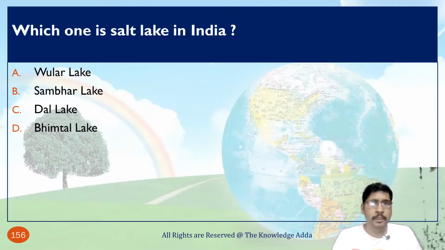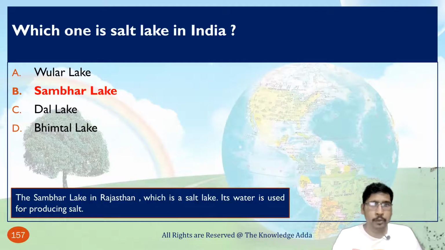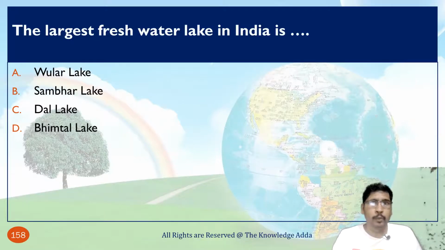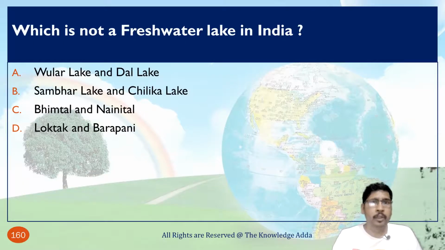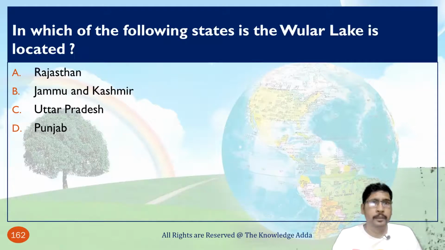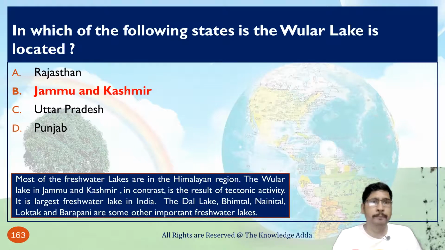Which one is a salt lake in India? Sambhar Lake is a salt lake in India, situated in Rajasthan. The largest freshwater lake in India is Wular Lake, found in Jammu and Kashmir. Which is not a freshwater lake in India? Sambhar Lake and Chilka Lake are basically salt lakes. In which of the following states is Wular Lake located? Wular Lake is located in Jammu and Kashmir.